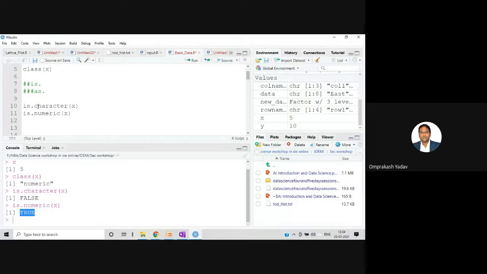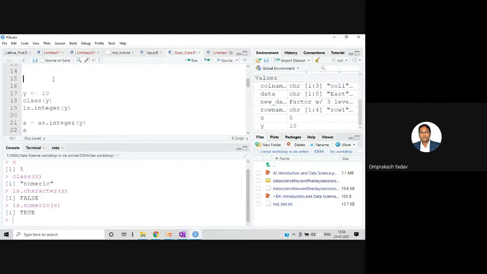I hope this is dot function is clear and the class function is clear. So you can create any variable. If you want to check the type of that particular variable, you can fire the class function, and in that you can mention the variable name. It will give you the type of that particular variable. Similarly, there are two kinds of functions, one is the is dot function and second is the as dot function. With the help of the is dot function, you can mention any data type, and if you want to check whether that variable is of that particular type, you can fire that command, is dot character. It will tell you true or false.